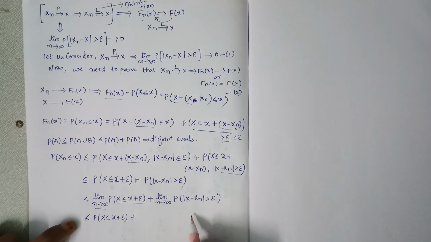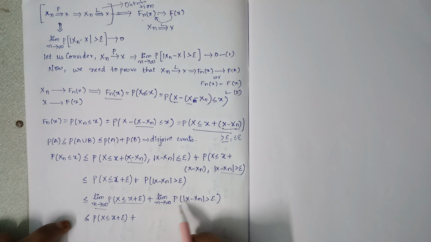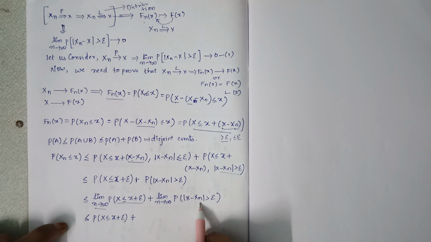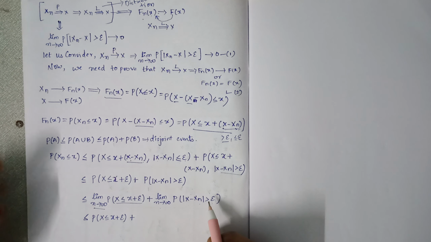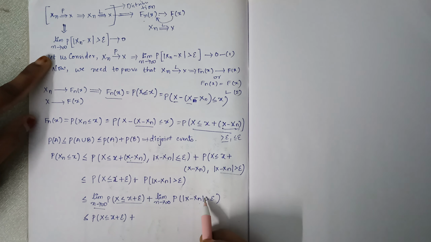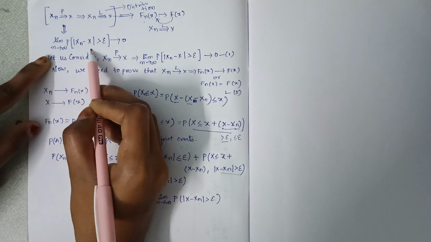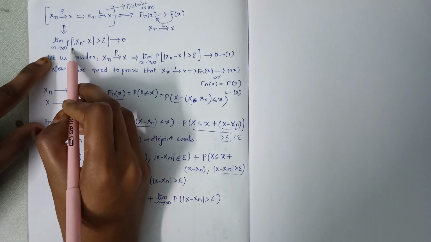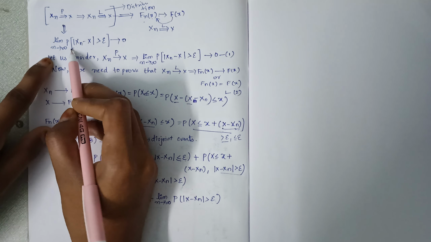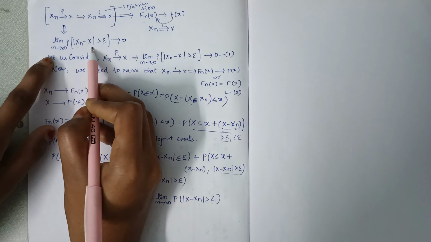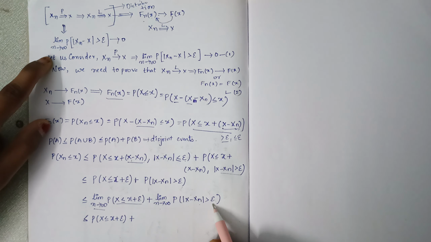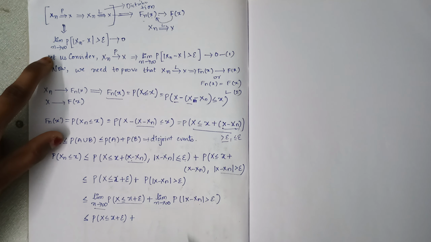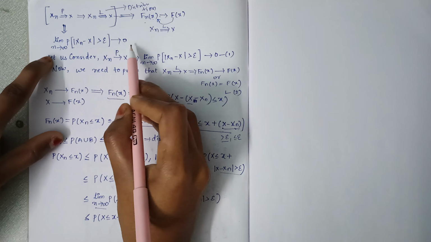And if you see here, limit n tends to infinity, probability mod X minus Xn is greater than epsilon. In convergence in probability, we have Xn minus X in mod. So whether it is Xn minus X or X minus Xn, with the mod both are the same, which tends to 0.